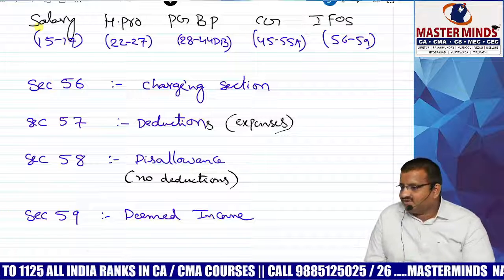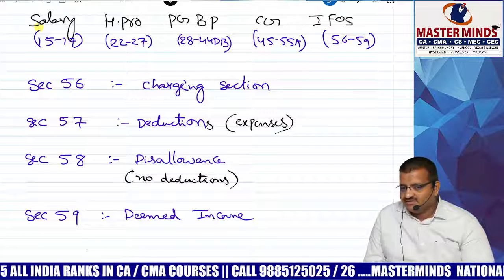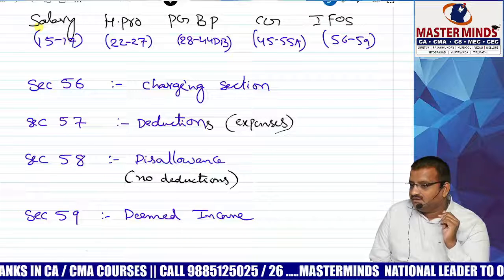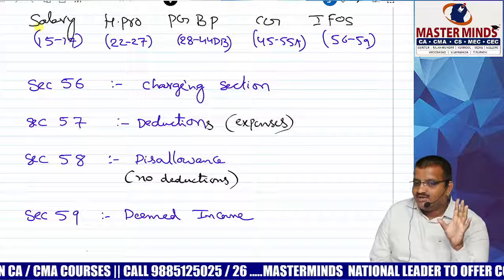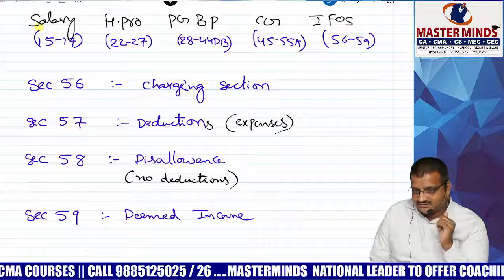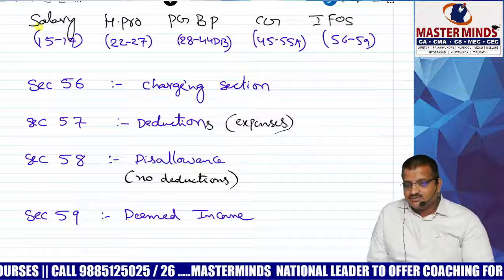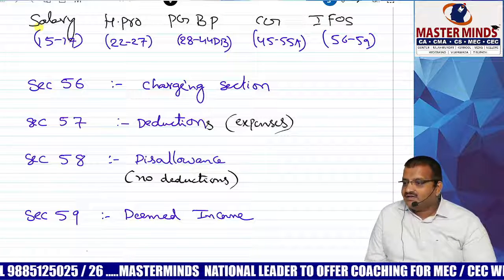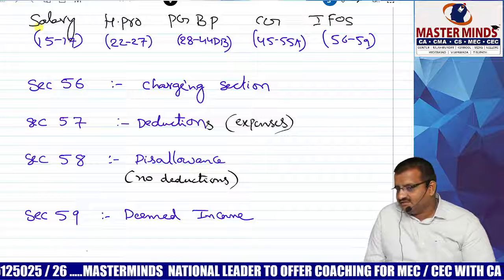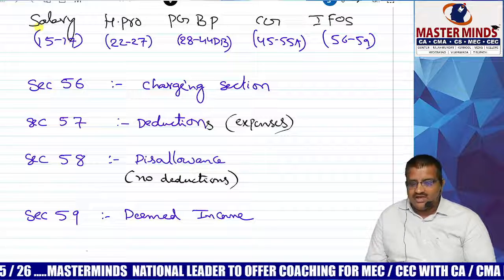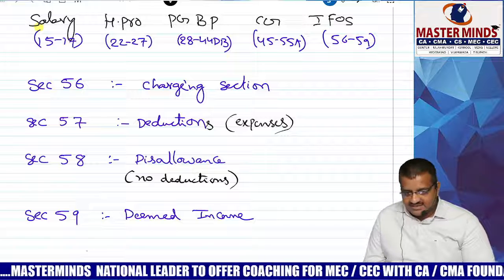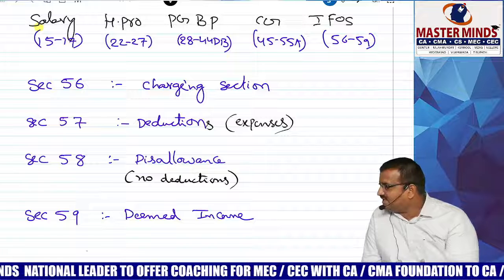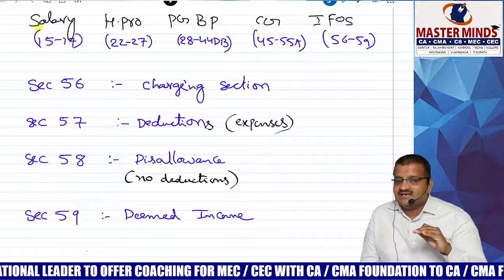For example, our friend Prabhakar is doing pickpocketing. Number 1, income, yes. Covered under salary? No, there is no employer; a pickpocket is not an employer. House property? That is not a house. Profession? Every day he will not do it, only occasionally. Capital gains, nothing. Now, is it exempted anywhere? No. I never covered that kind of exemption in the Income Tax Act. Automatically it is covered under the last head, IFOS. This is the generalized provision.